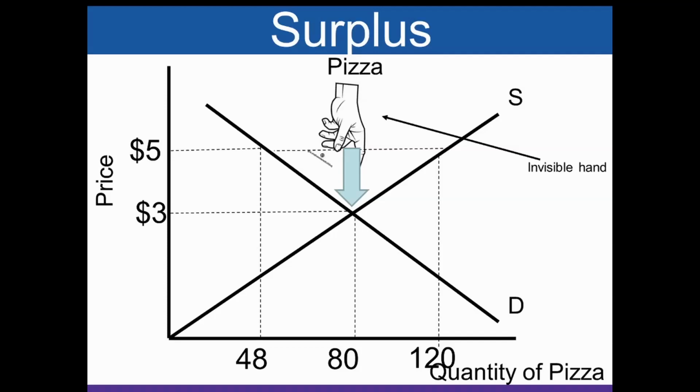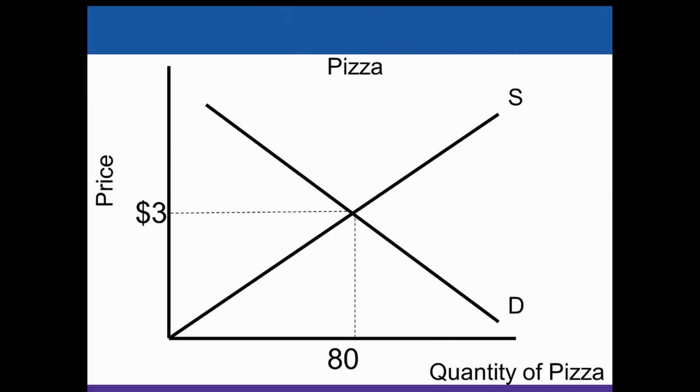Okay, the market forces are pushing the price down because the price is too high. And we know that because there is a surplus of pizza after school. Okay, so whenever the price is above equilibrium, there's a surplus, and the invisible hand will push the price back down to the equilibrium price. Okay, so that's one scenario.